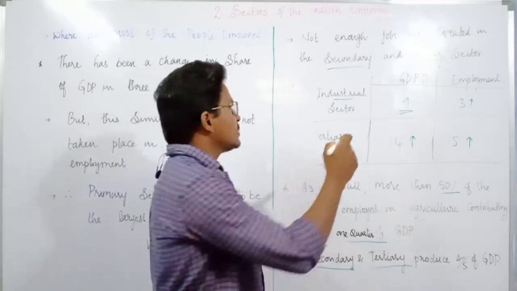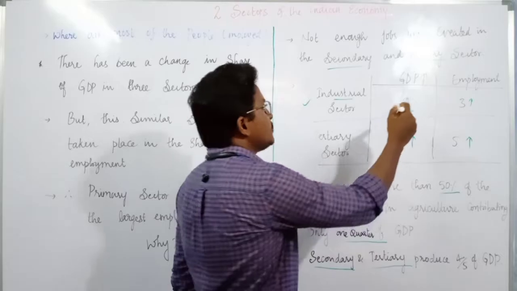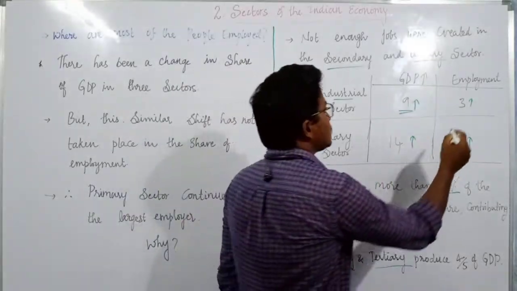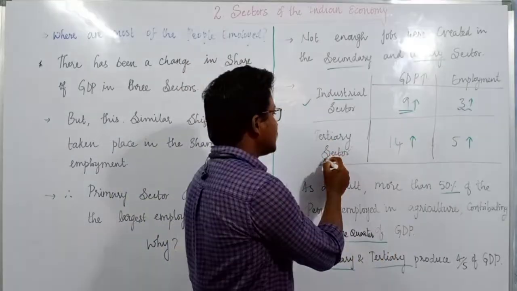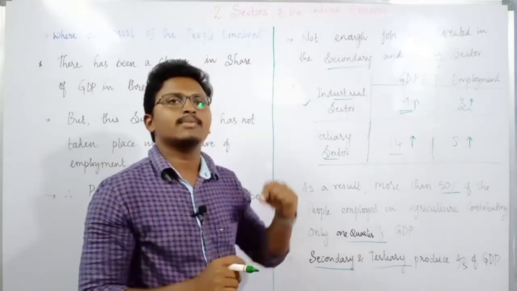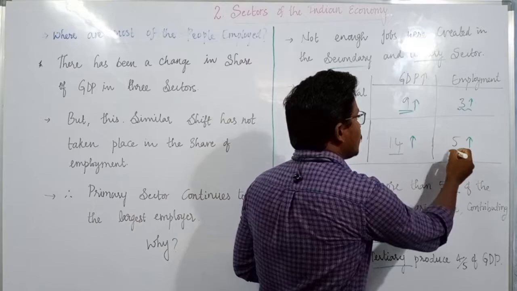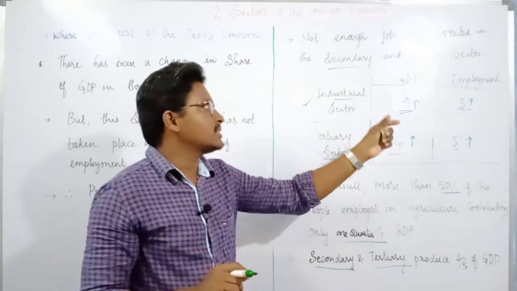If we see the contribution made by the industrial sector over the past years, there has been a 9 times increase in GDP, but the employment increase is only 3 times. If we take the tertiary sector, it increased 14 times towards the GDP, but when it comes to employment, only 5 times the employment has increased in the tertiary sector.